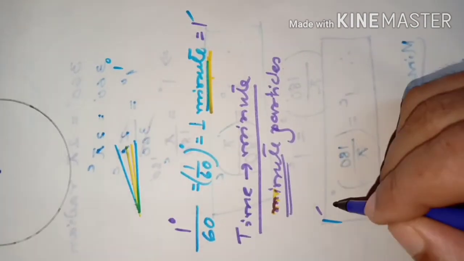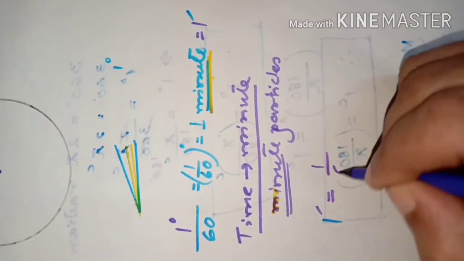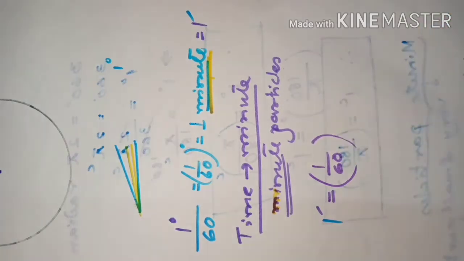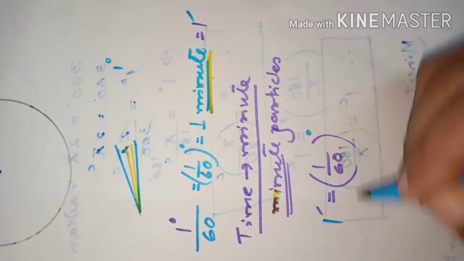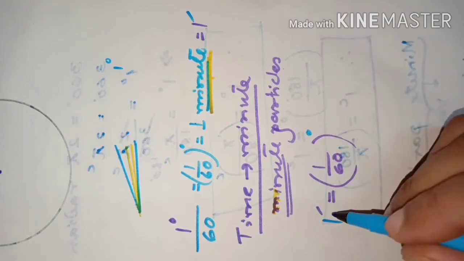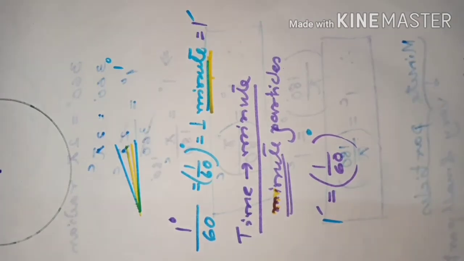So 1 minute is nothing but 1 out of 60 parts of a degree. So that is 1 minute. It is read as 1 minute. Okay. Nice students.